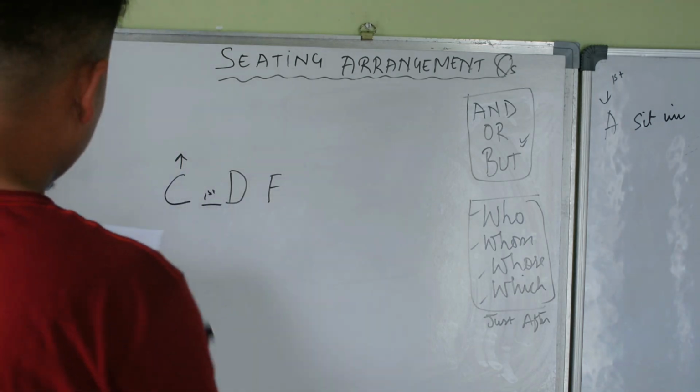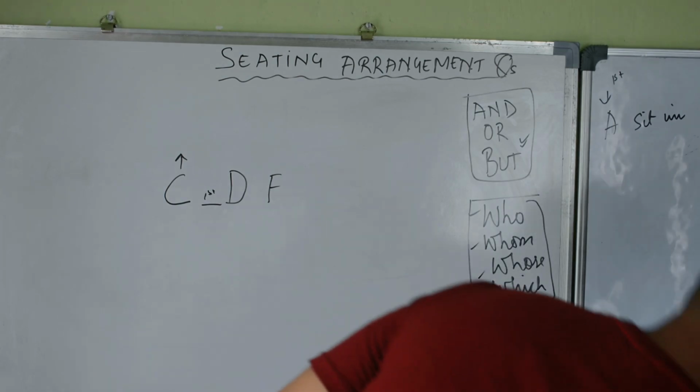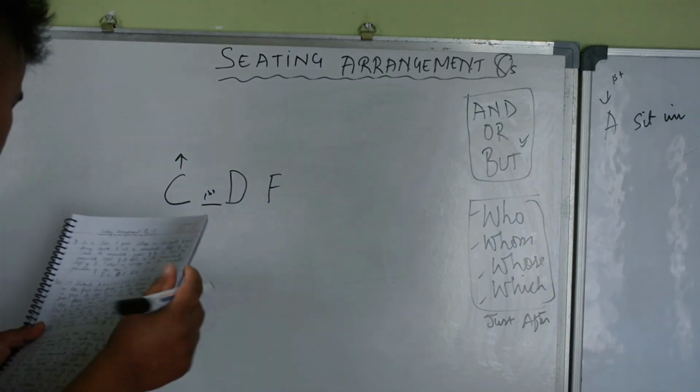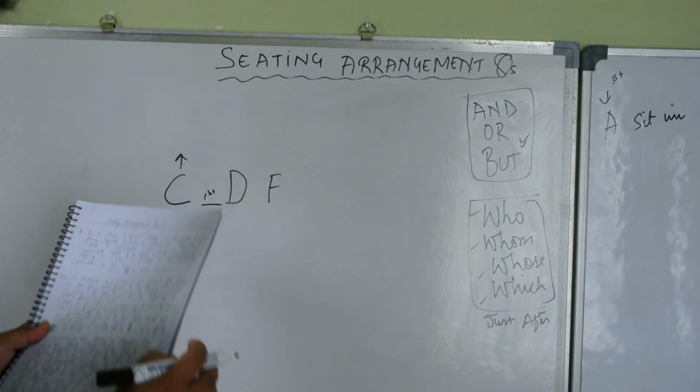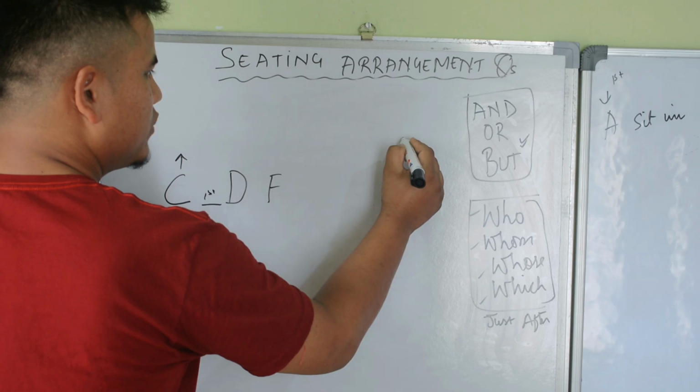Now the next condition: A is second to the right of E. A is second to the right of what?